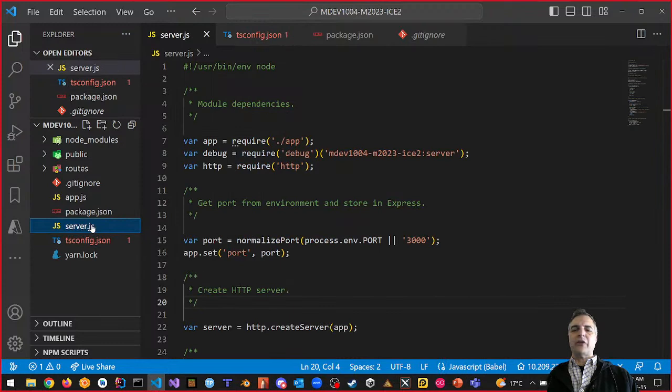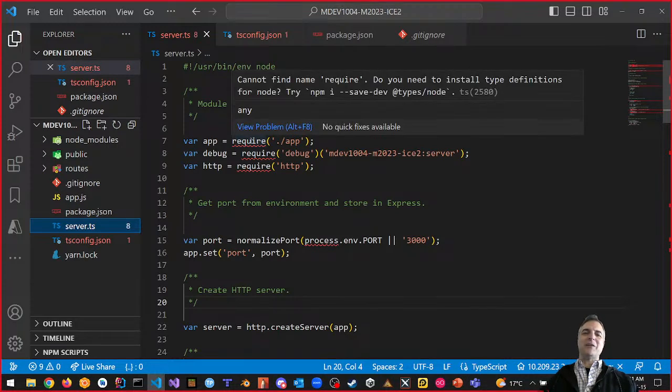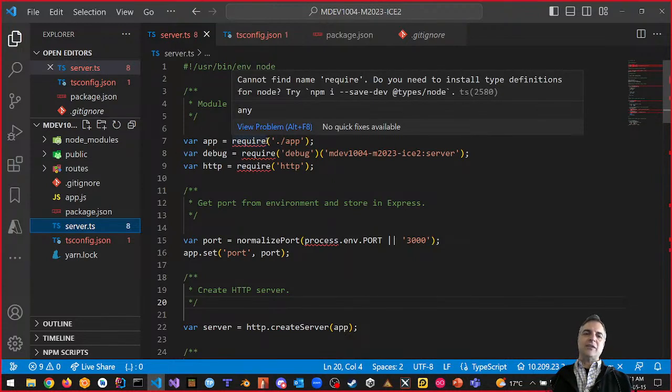Okay, so first we'll start off. This is the last part, and it's going to take the remainder of our time. Let's convert our JavaScript file, our server.js, let's rename it to server.ts. Okay, and now we're starting to get errors. Take a look. Error, right? We're getting errors because we're requiring something, and we don't use requires, we use imports. Let's leave it like this for a second, and let's use import instead.